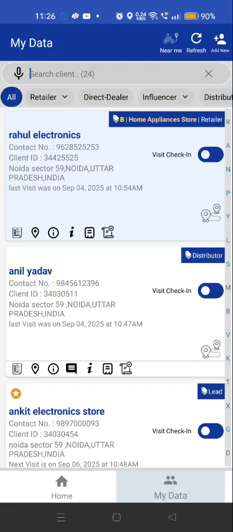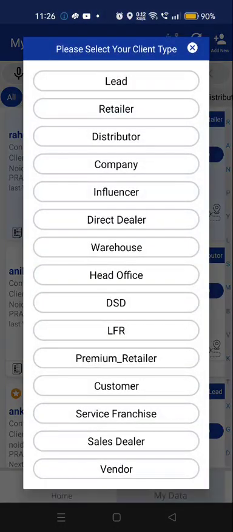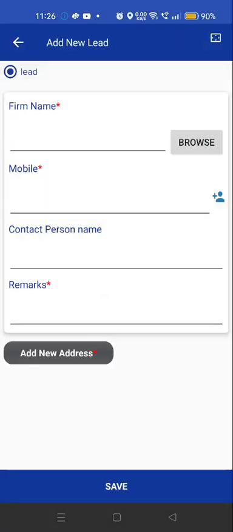For the new, we can see the add new option on the top right hand side. Here we get a lot of options. First one is lead. Lead is the option. They can tap over here. They need to simply enter the name of the new retailer or distributor, mobile number, contact person name, remarks, and they need to add the new address over here. Very simple process, and they will tap on save.